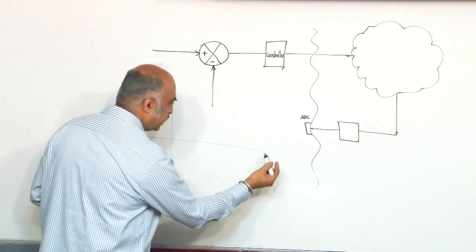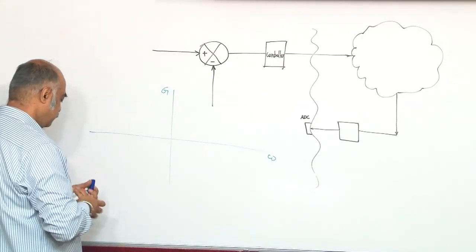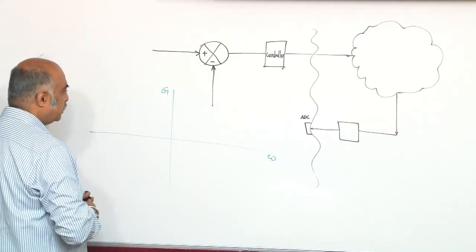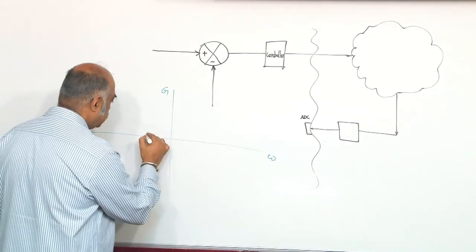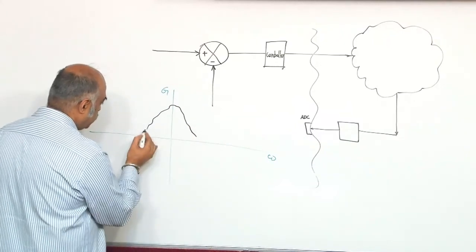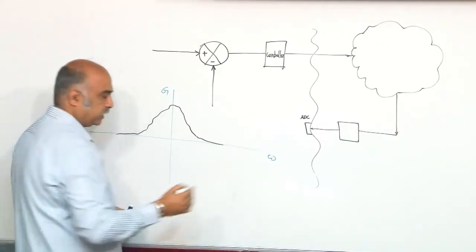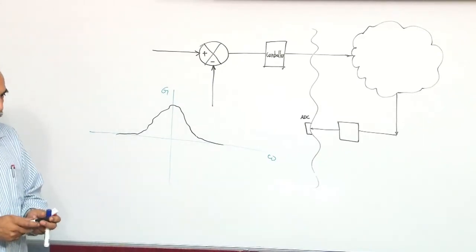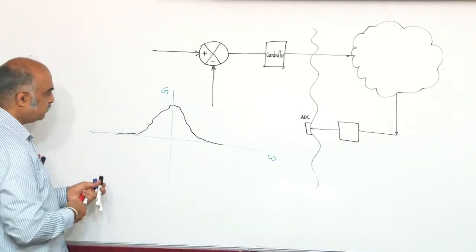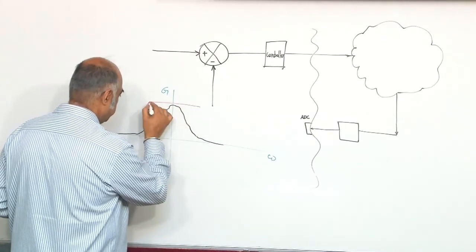This is gain versus omega. Just like that. What you are trying to do is put a filter which will band limit it.